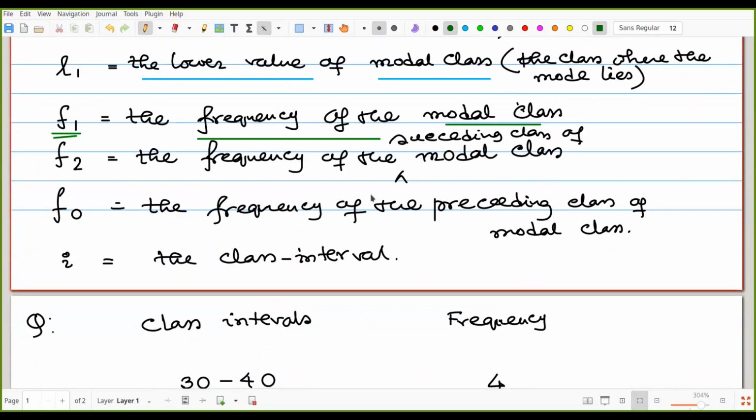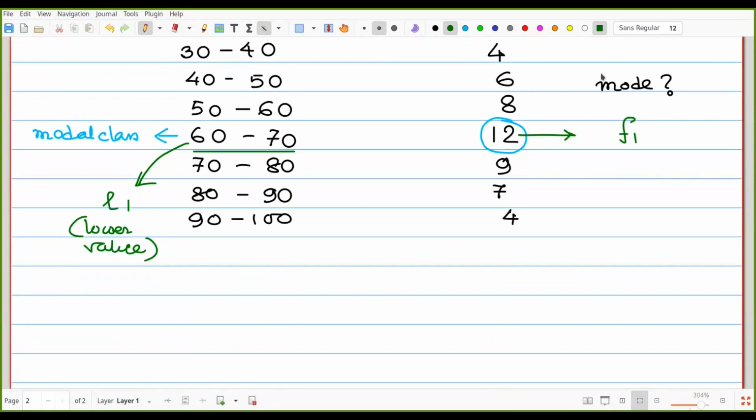Then F2, the frequency of the succeeding class of the modal class. That 12 is the modal class, so after that is the succeeding class. So 9, its frequency, is called the F2.